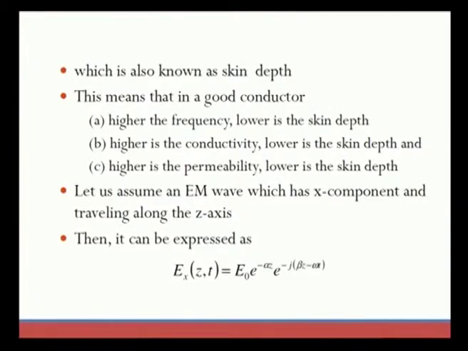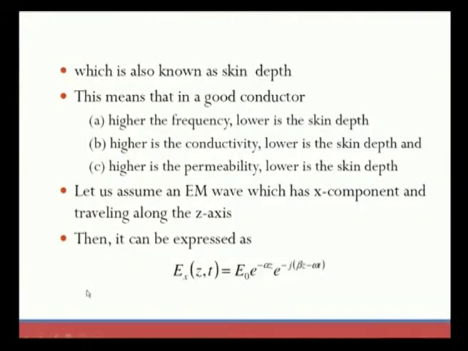And now we are moving towards the equations of the electromagnetic wave, how it is going to vary. So, let us assume the same thing as in every case: the electromagnetic wave has only an x component and it is moving in the positive z direction, along the z axis.